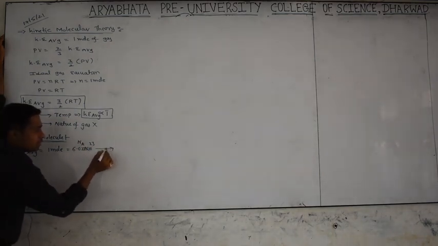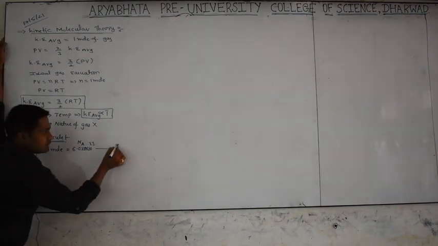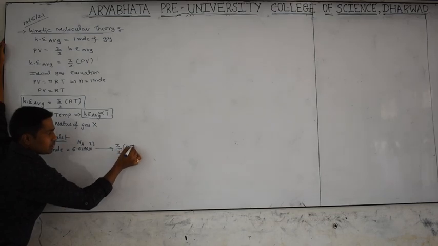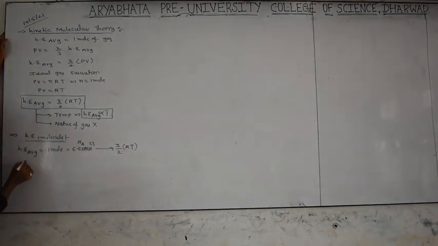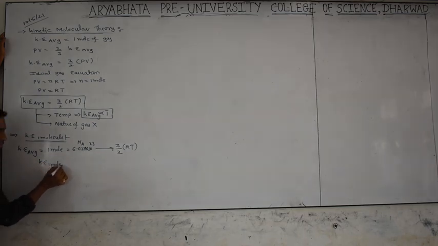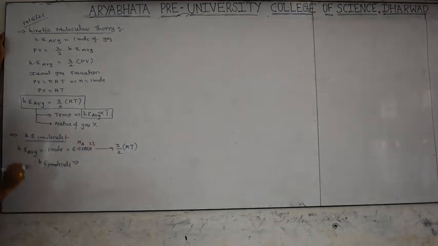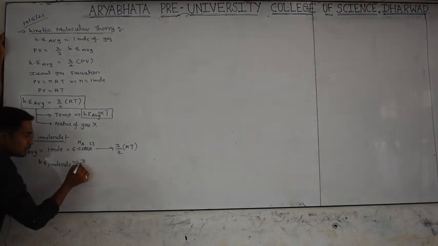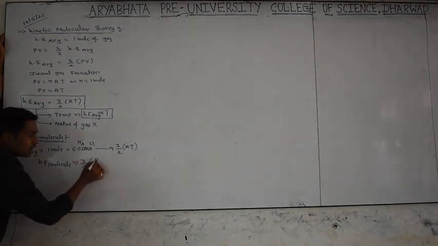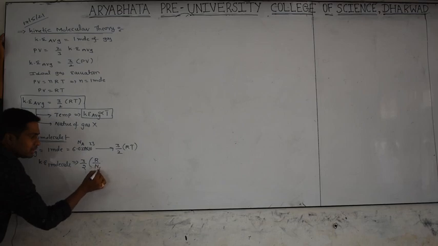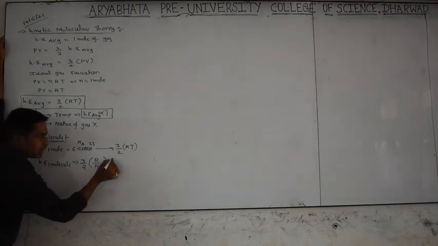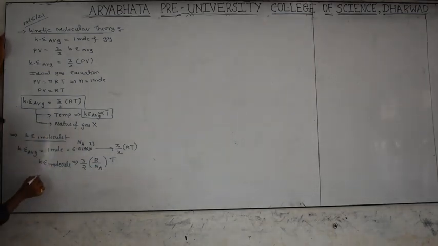You already got 3/2 of RT, but I want the kinetic energy for one molecule. The Avogadro number of molecules has that much kinetic energy, but I want a single molecule. What should I do? 3/2 of R divided by the Avogadro number, N_A, into T.